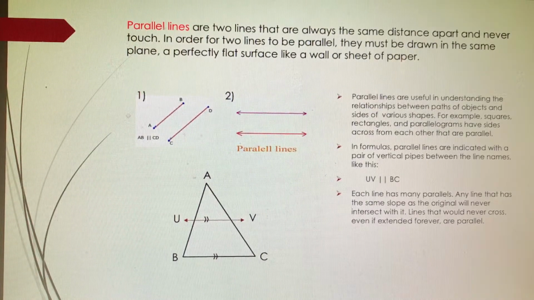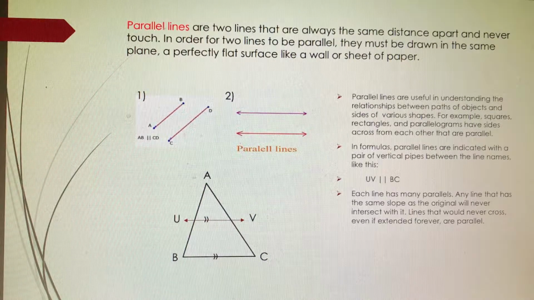Parallel lines are two lines that are always the same distance apart and never touch. In order for two lines to be parallel, they must be drawn in the same plane, a perfectly flat surface like a wall or sheet of paper. Parallel lines are useful in understanding the relationship between paths or objects and sides of various shapes. For example, in squares and rectangles, the sides across from each other are parallel.